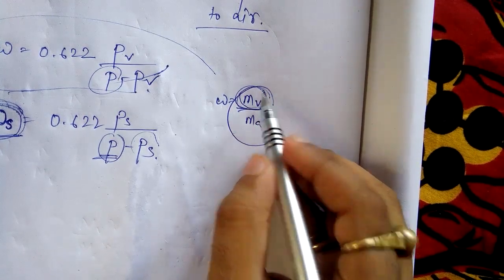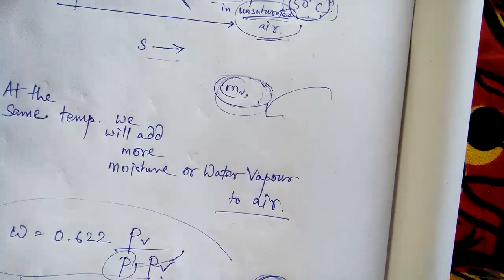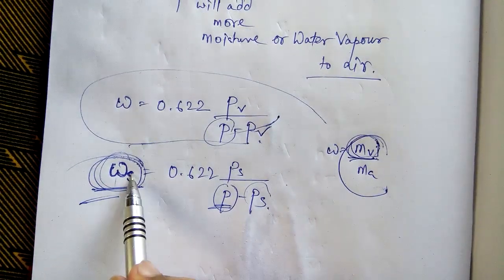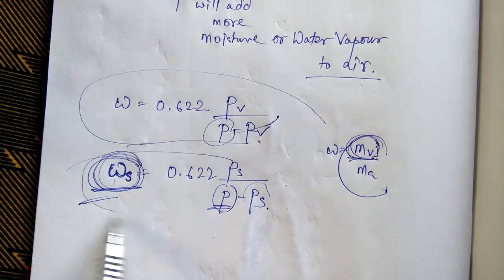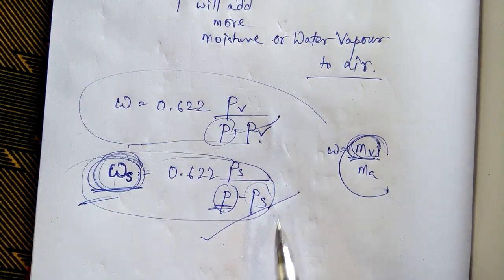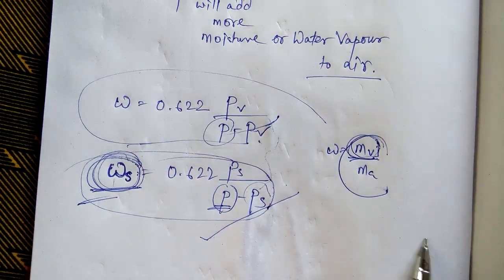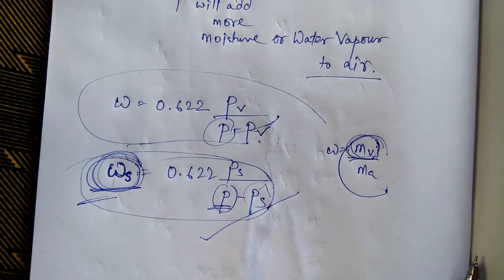When the amount of water vapor is maximum, that is, air is saturated at this zone, then omega will be maximum, that is omega s. So you have understood this, and in any problem you can use these expressions to solve the problem. Okay, so you have understood degree of saturation.